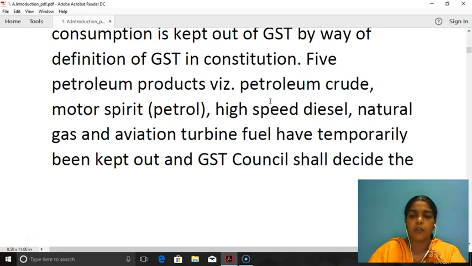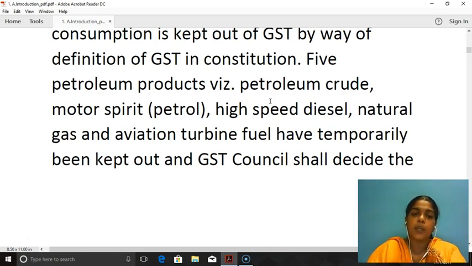But since these 5 petroleum products generate a lot of revenue for both the central as well as the state government, the government has decided that if all these 5 petroleum products are brought into GST all of a sudden, it would cause a huge dent in the revenue of both the center as well as the state government. So as of now, temporarily it is kept out of GST.